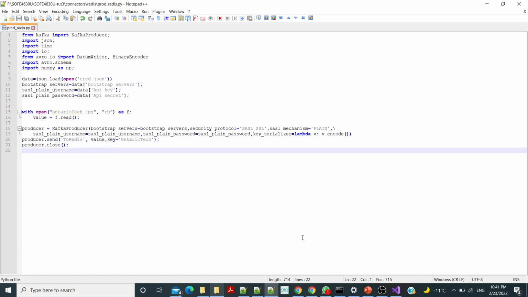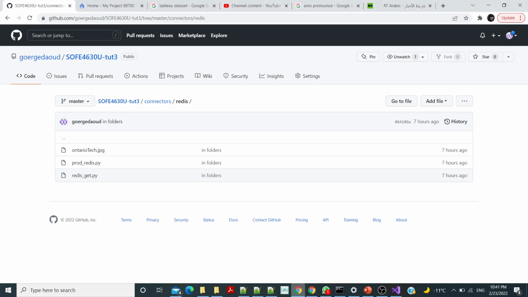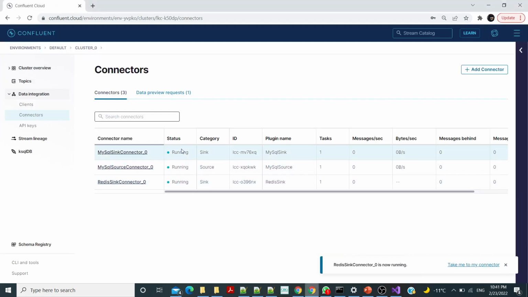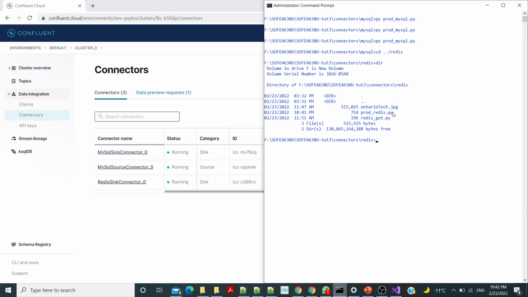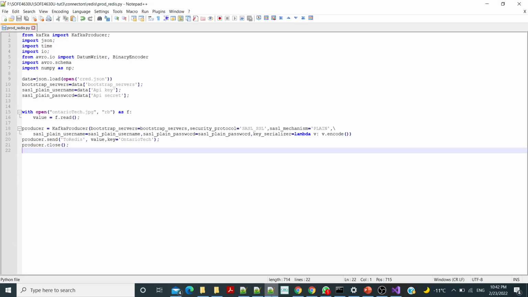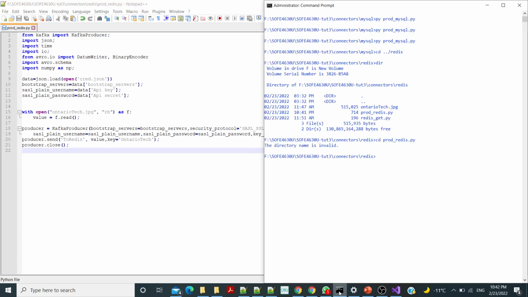So let's check if the connector is working. It is running right now. So now let's go to the new folder, new path, and just run producer.py. Let's check it is saved first, and after this run it.